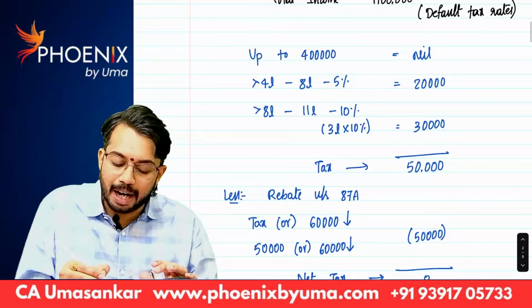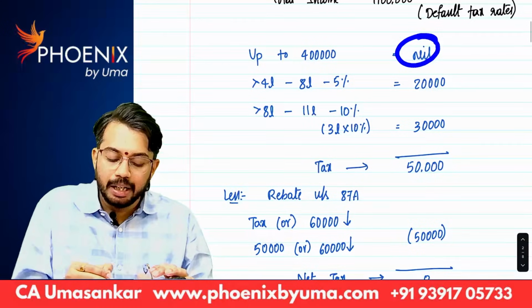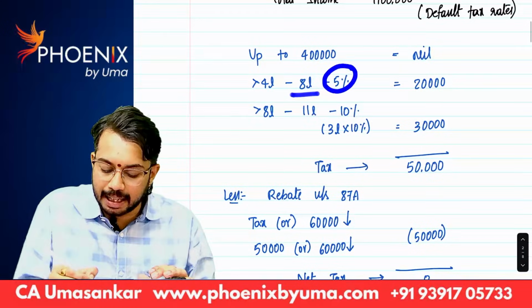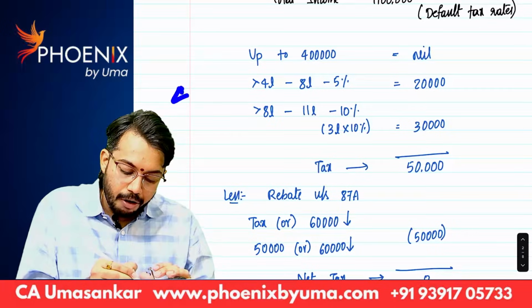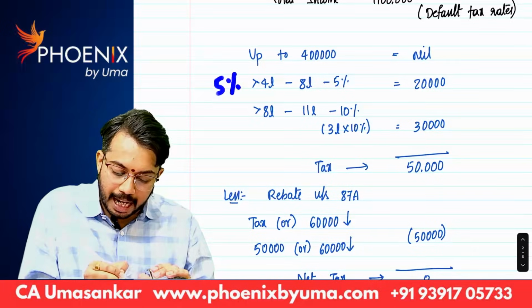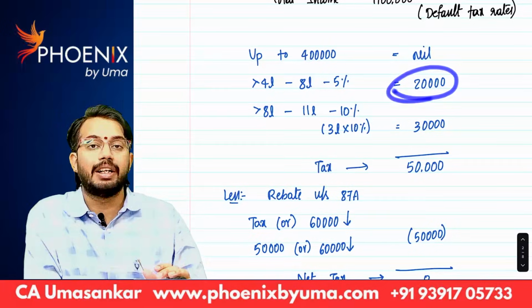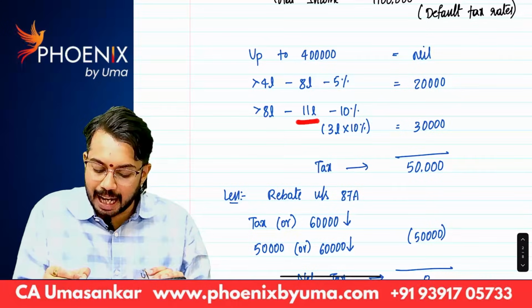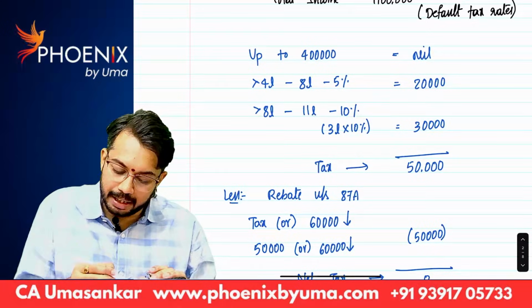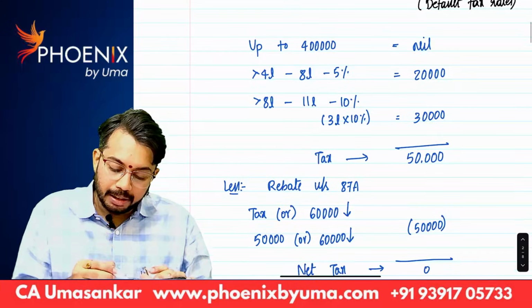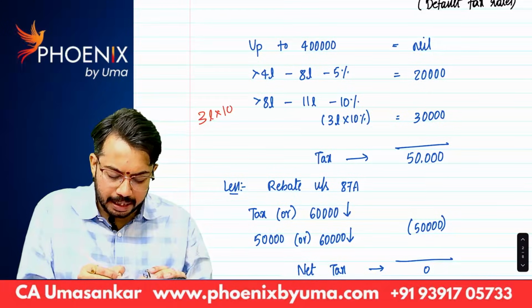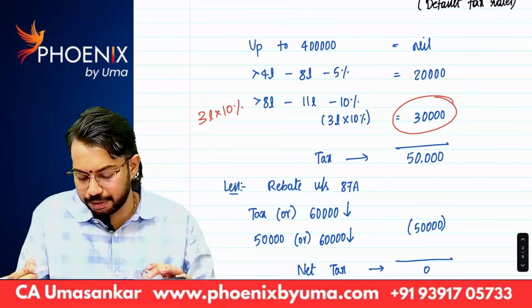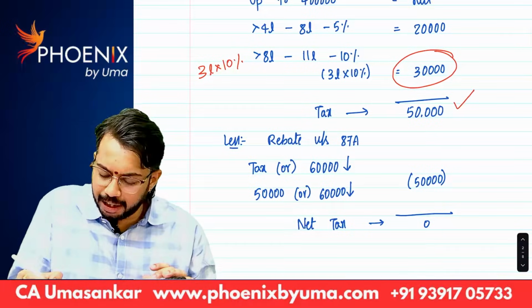So up to 4 lakhs tax is 0. Above 4 lakhs up to 8 lakh, the tax rate is 5%. 4 lakh into 5%, the tax amount is 20,000. Above 8 lakh up to 11 lakh, the tax rate is 10%. That means 3 lakhs into 10%, the tax amount is 30,000. So tax is 50,000.